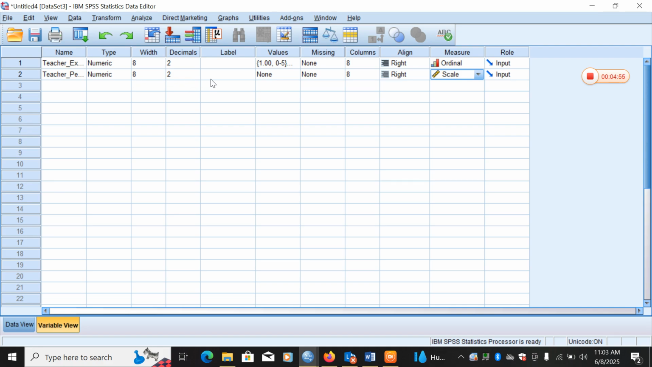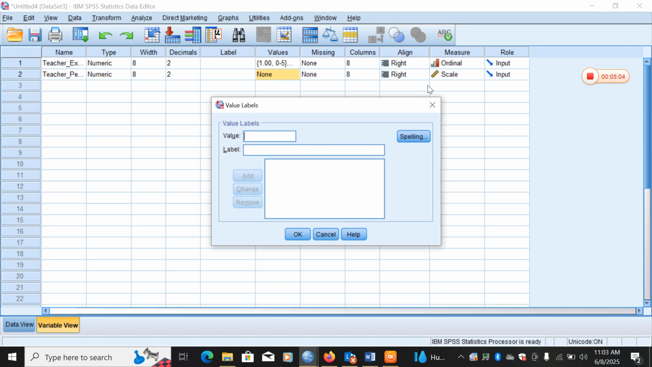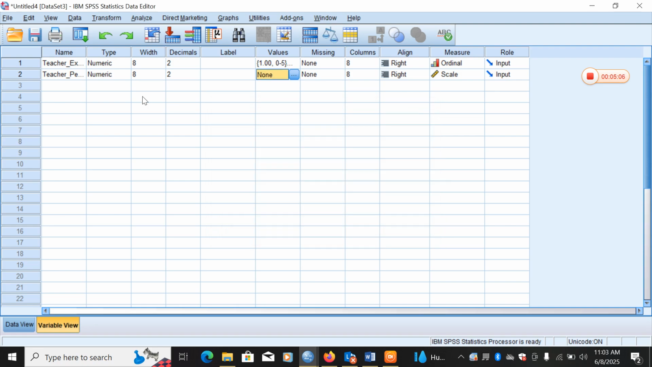Under the values, no group will be coded, so we leave that one as it is now. After that, we go to analyze.